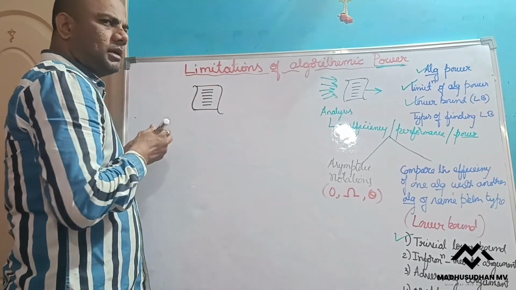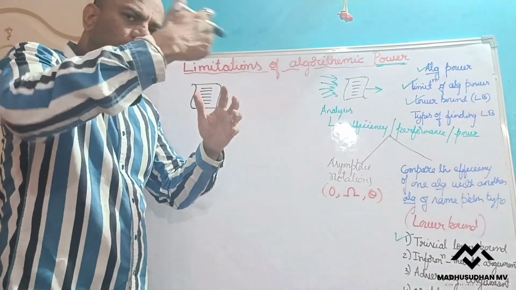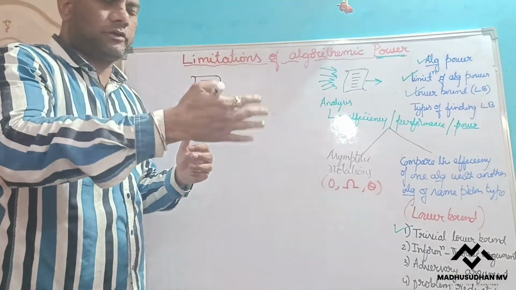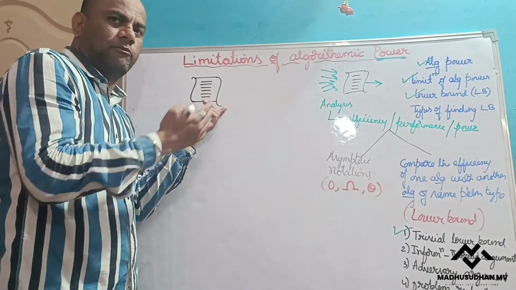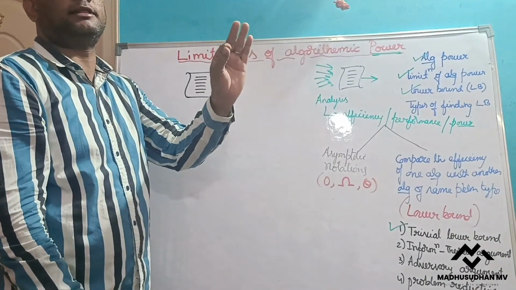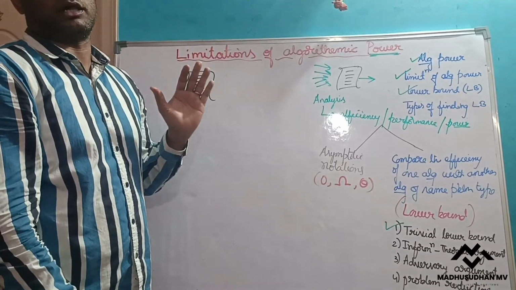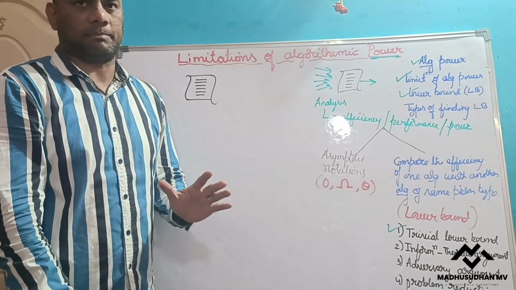Now my algorithm will generate some extra information. From the extra information generated by the algorithm, I am finding the lower bound of an algorithm. Now let's take one simple example.